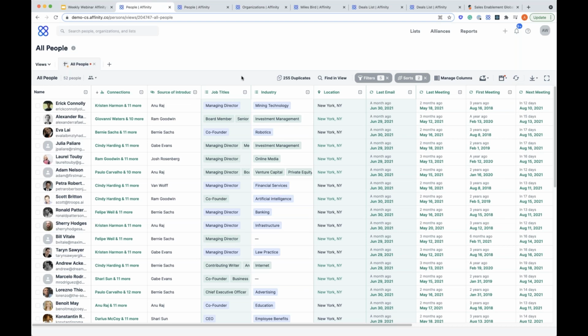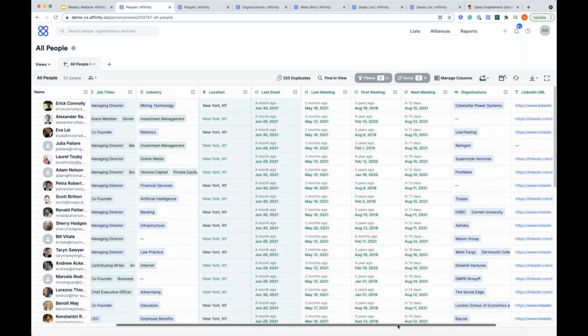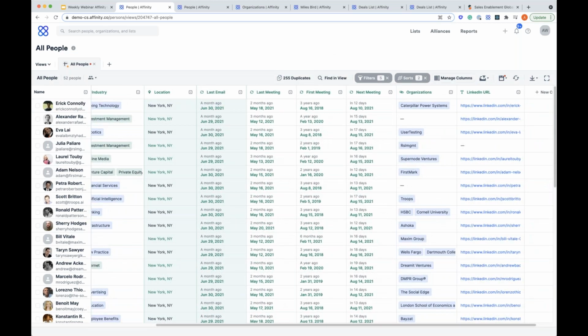And what's really nice and what I think is important to note here is that none of this data was entered manually. You'll see everything here with these green columns. This was automatically brought in. Not a single keystroke was used for the people to be able to see this information. So anything from the job title, industry, all of your communication history is surfaced here. If you enter in here, you can actually see more context about that email communication. And we have the ability to see things like the organization they're a part of, their LinkedIn URL, all through those data enrichment services that we provide.